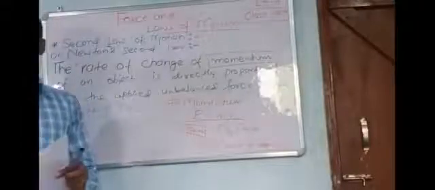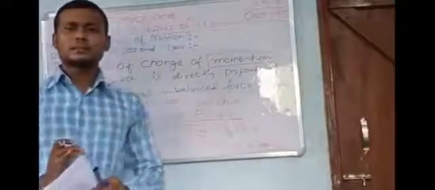So I think you understand the concept of momentum, just the product of mass into velocity. Now come back to Newton's second law, the rate of change of momentum. We know that the rate of change of velocity is known as acceleration. Just recall the formula of acceleration: v minus u upon t.